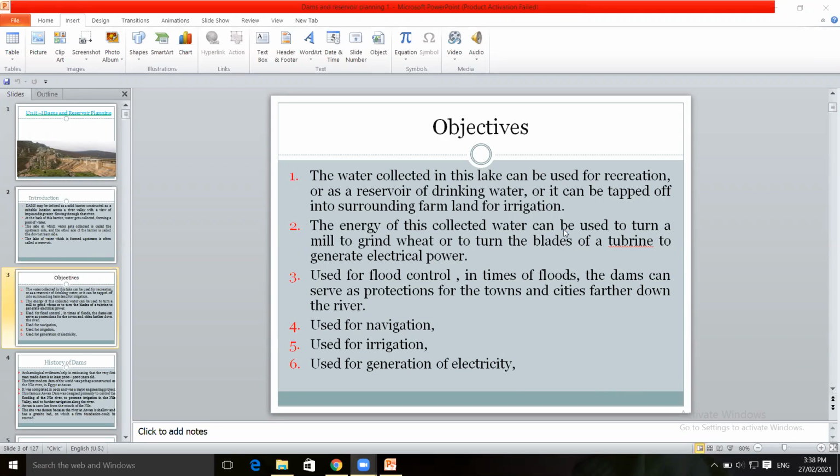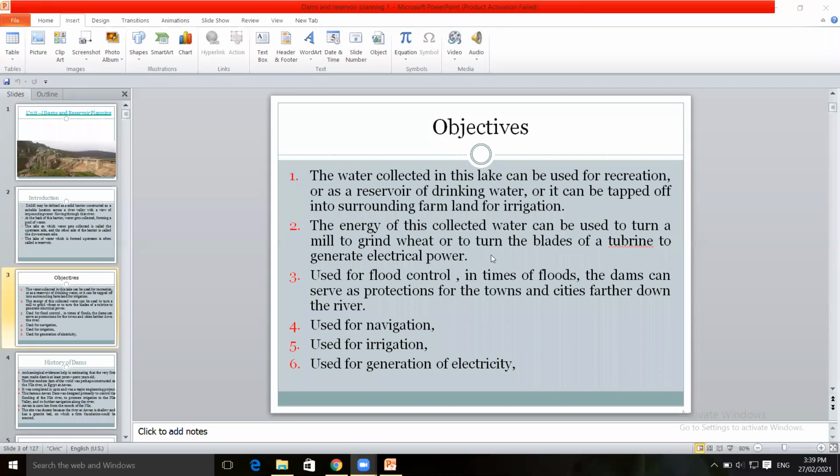The blades of the turbine are rotated with the flow of the river. Due to rotation of the blades of the turbine, the electricity will be generated. This is one of the objectives.